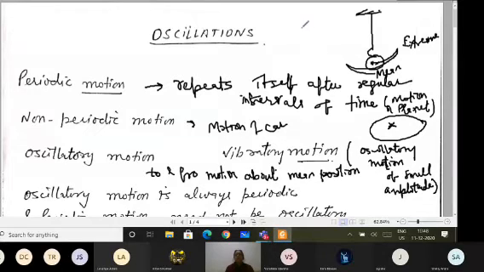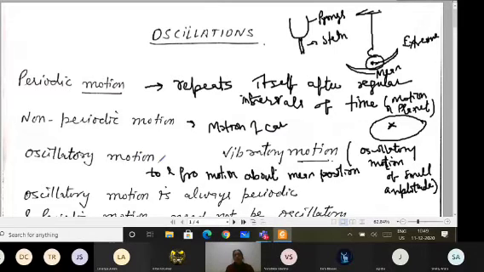When we talk about the tuning fork in the lab, it consists of a stem. This is the stem of the tuning fork, and these two are known as prongs. If you have observed the experiment, we strike these prongs against the rubber pad, so we make it vibrate. Similarly, when you are playing a musical instrument like a guitar, you vibrate the wires because you give very small amplitude about the mean position.